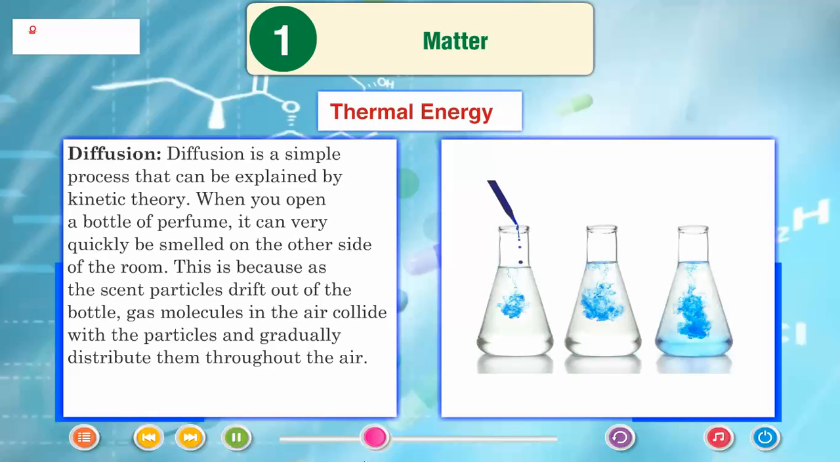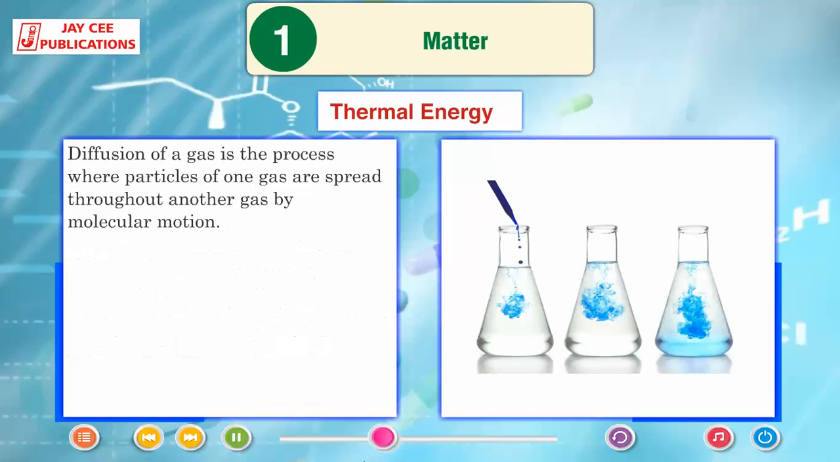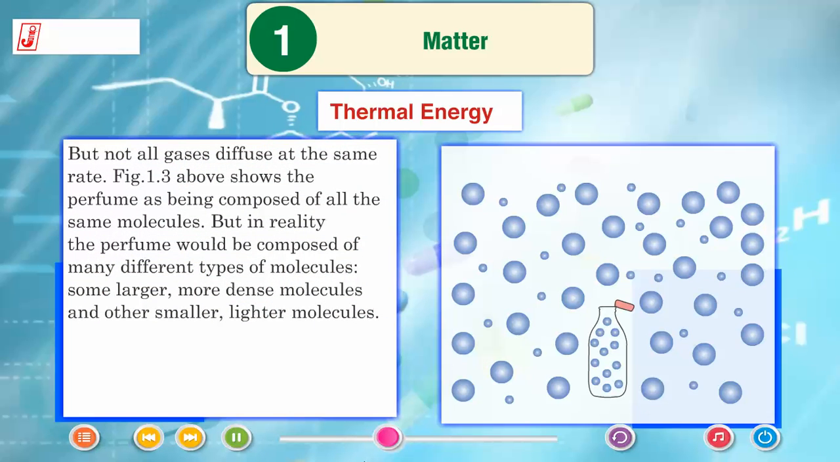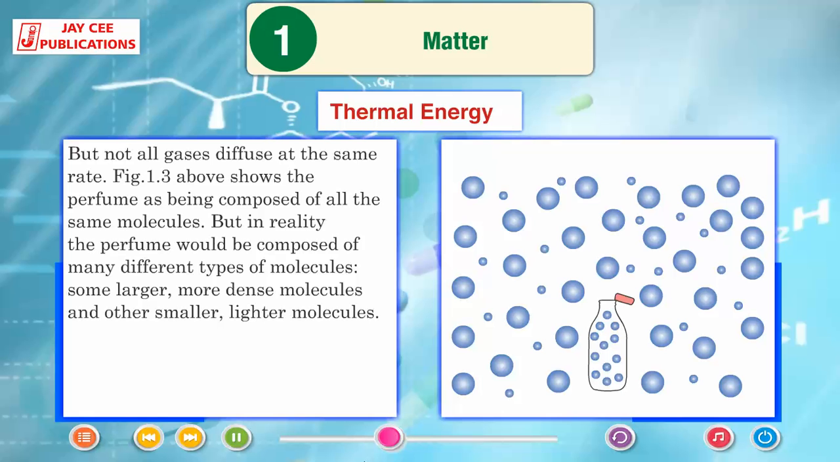When you open a bottle of perfume, it can very quickly be smelled on the other side of the room. This is because as the scent particles drift out of the bottle, gas molecules in the air collide with the particles and gradually distribute them throughout the air. Diffusion of a gas is the process where particles of one gas are spread throughout another gas by molecular motion. But not all gases diffuse at the same rate.